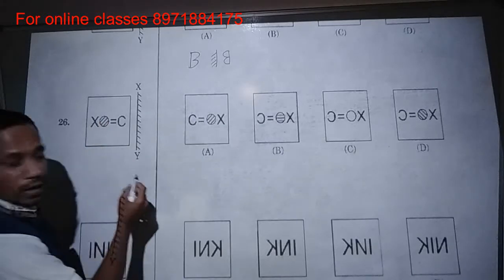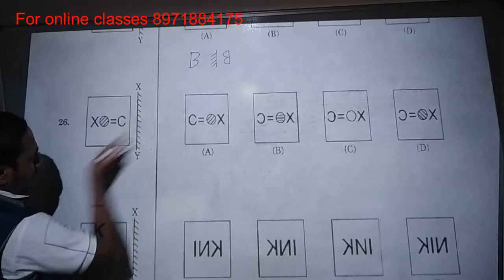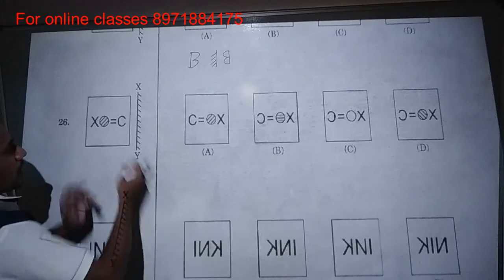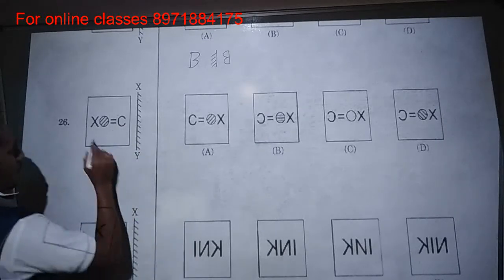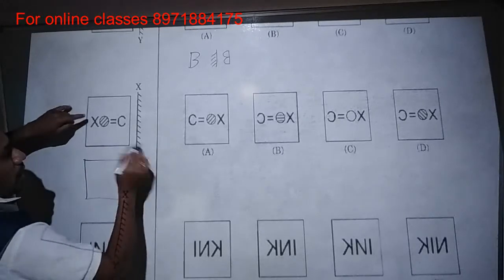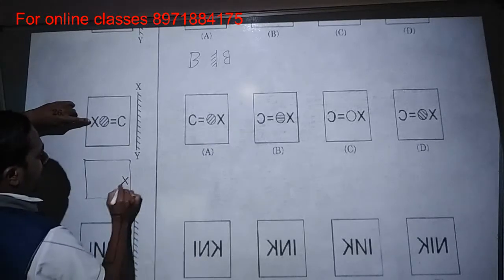In the round mark, what have they done? The arrow lines come from right to left, but it will become ulta in the mirror. Equals will not change anything, and C also will become ulta. I will write the answer here itself. You have to check how the answer will come. So X will become right hand side. So on the right hand side it will come.